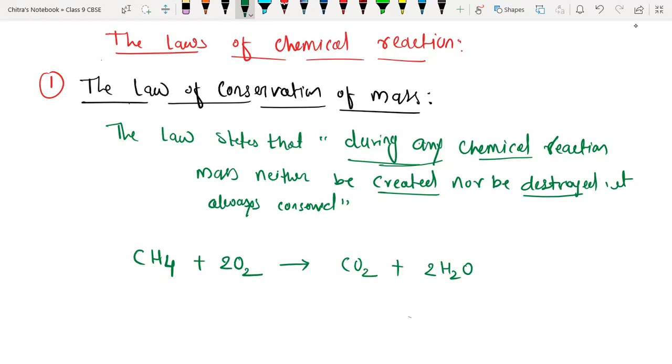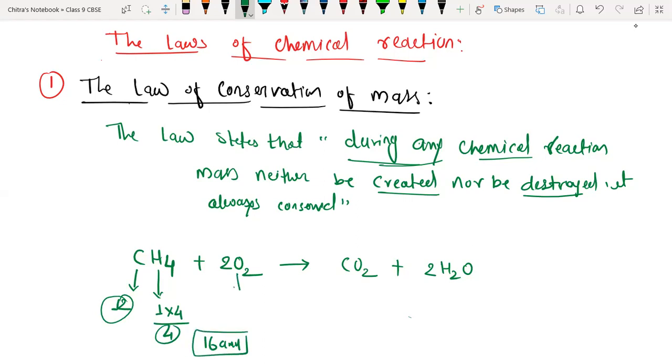Now we have to check the mass. The mass of carbon is 12 atomic mass unit, 12 U. The mass of one hydrogen is 1 U, and we have 4 hydrogen atoms, so we multiply by 4, which gives 4 U. Plus 12, in CH4 we have a total of 16 atomic mass units, AMU or U.